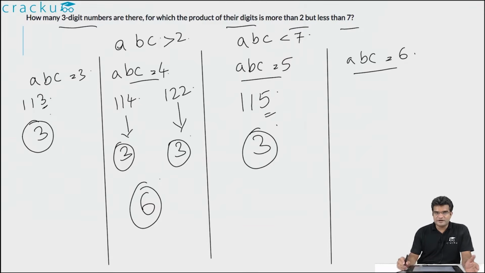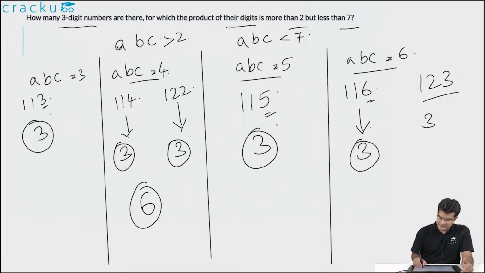In the final case where the product is equal to 6, we have two cases. Either the three numbers are 1, 1, 6 in some order, or they are 1, 2 and 3 in some order. 1, 1 and 6, the number of 3-digit numbers which can be formed using 1, 1 and 6 is equal to 3, depending on where 6 is. And if you are using the 3 digits 1, 2 and 3, the number of 3-digit numbers that you can form is equal to 3 factorial, which is equal to 6. Because you can decide which position in 3 ways, and once you fix the position of 3, you can fix the position of 2 in 2 other ways, and the remaining position will go to 1. So the total is 3 into 2 into 1, which is equal to 6, or the total number of cases in this particular scenario is equal to 9.